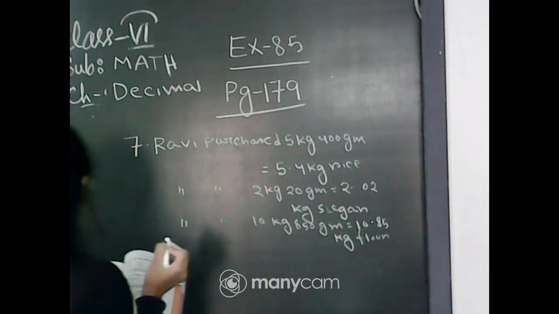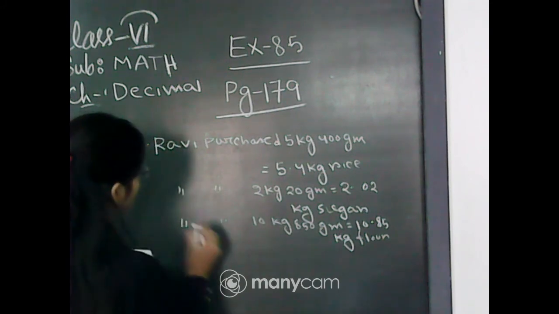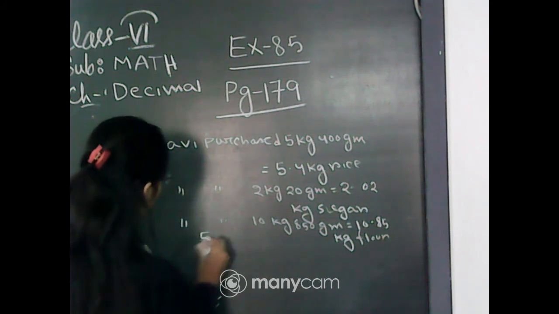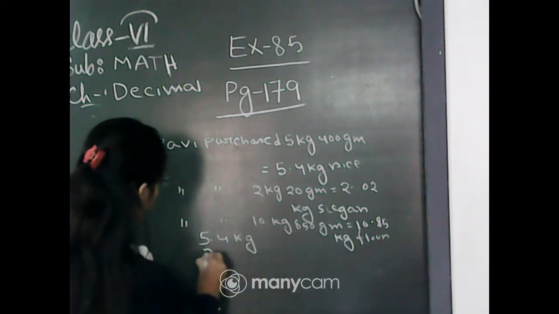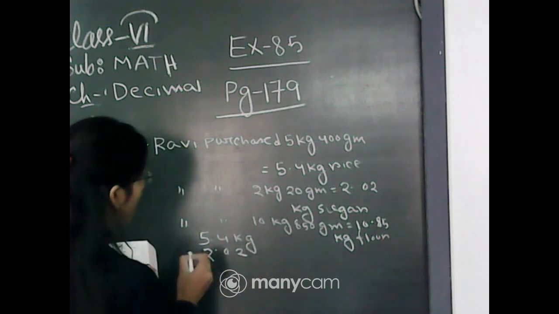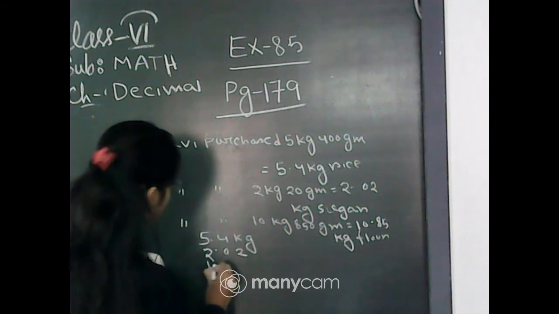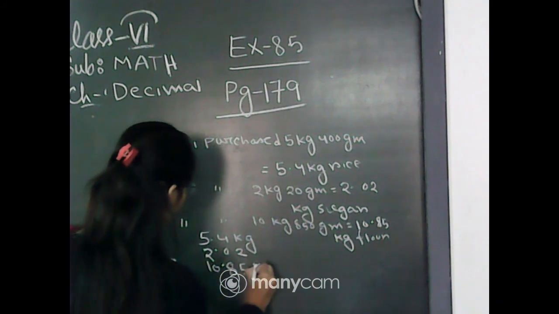Therefore, the total weight of his purchases is equal to 5.4 kg plus 2.02 kg plus 10.85 kg.